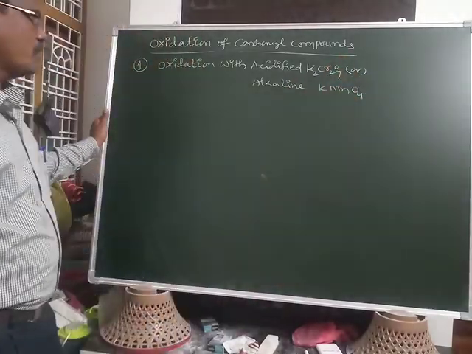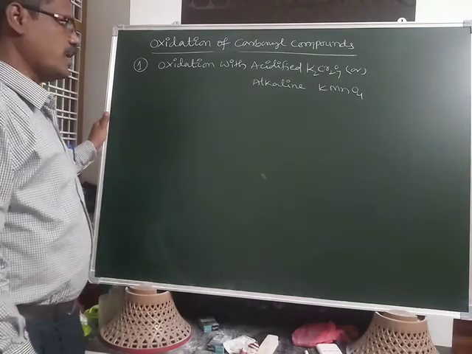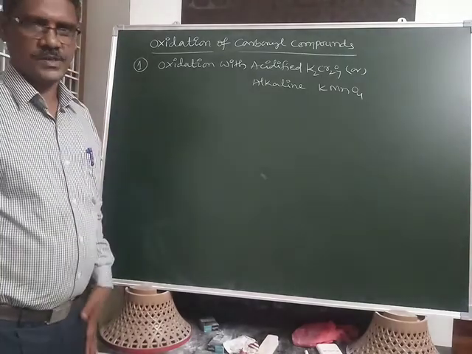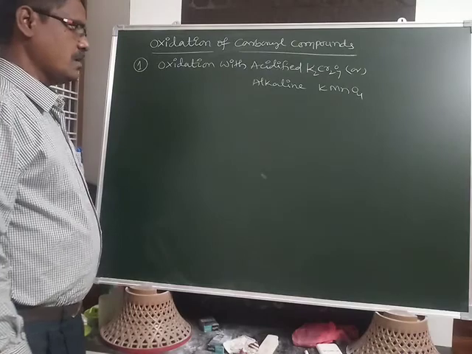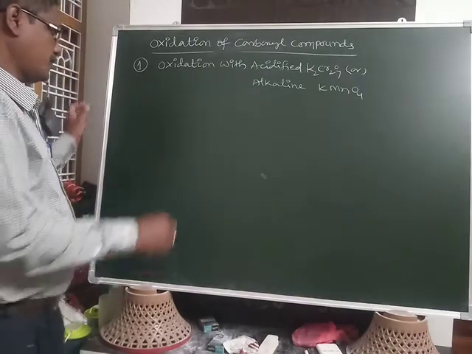Oxidation with acidified K2Cr2O7, that is potassium dichromate, or alkaline KMnO4.